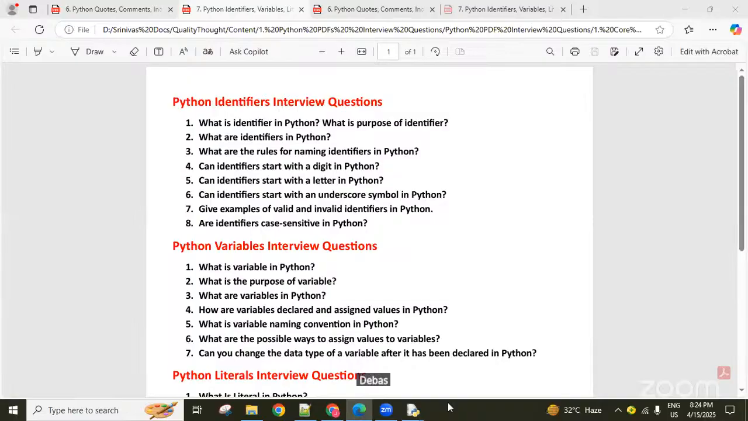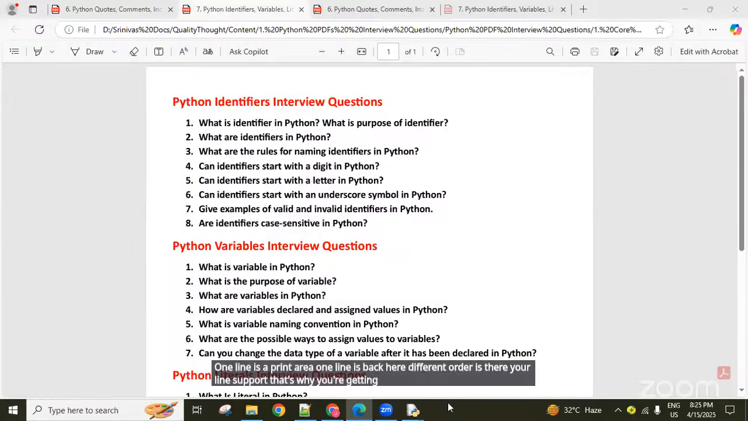Debasis, you are not following the indentation. One line is in front, one line is back, your lines of code are in different order. That's why you're getting a syntax error, invalid syntax. There is a space problem.